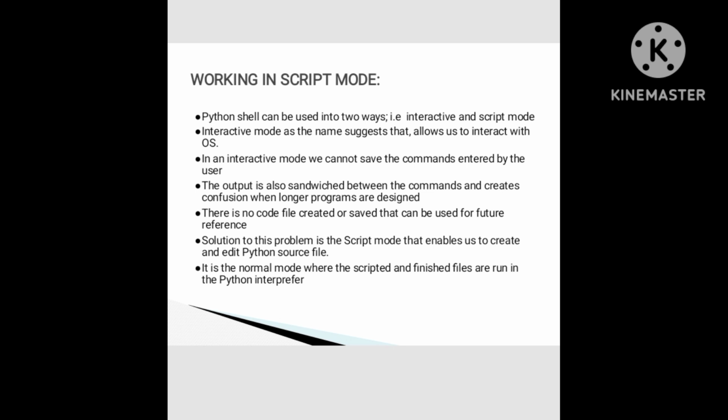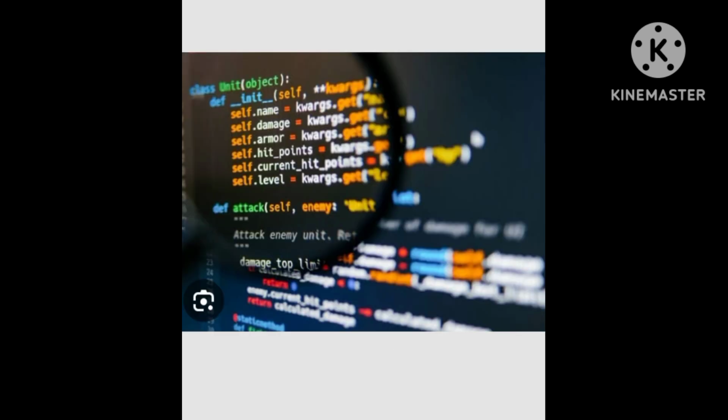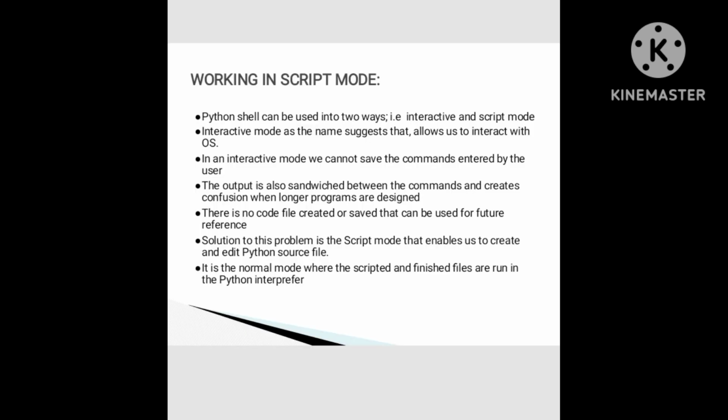The Python shell can be used in two ways, which are interactive and script mode, as already told. Interactive mode, as the name suggests, allows us to interact with the operating system. In an interactive mode, we cannot save the commands entered by the user. The output is also sandwiched between the commands and creates confusion when longer programs are designed. There is no code file created or saved that can be used for future reference. The solution to this problem is the script mode that enables us to create and edit Python source files. It is the normal mode where the scripted and finished files are run in the Python interpreter.